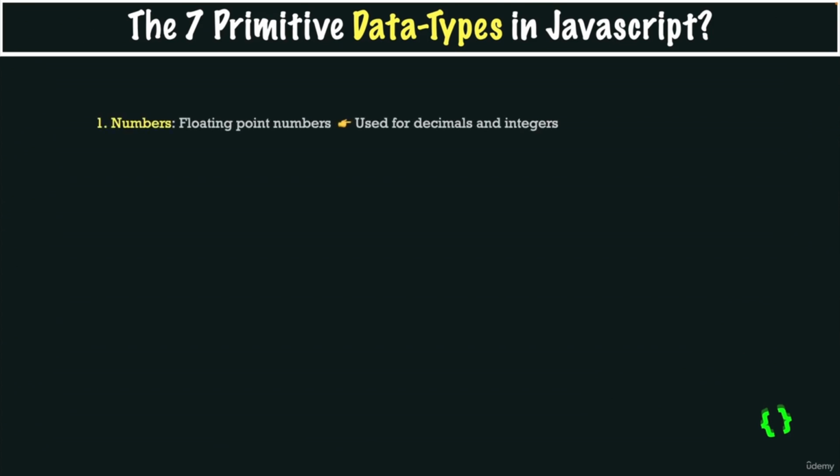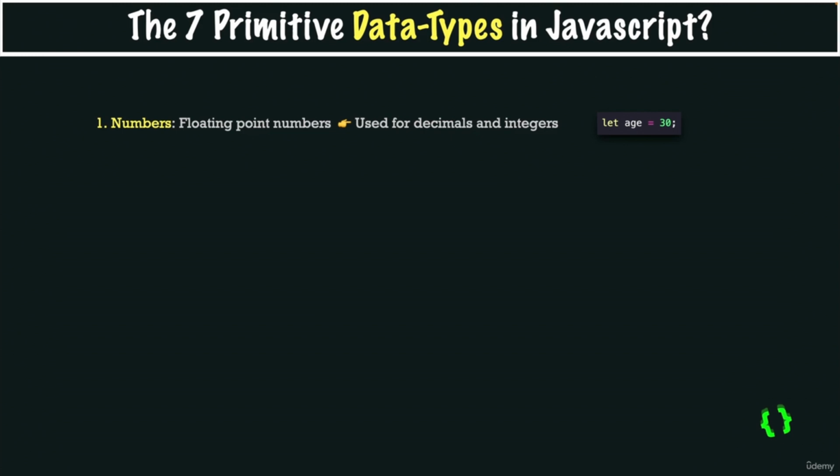First, we have the number data type, and numbers are always so-called floating point numbers, which means that they always have decimals even if we don't see them or don't define them. For example, the value 30 that we have here is exactly like having 30.0, but they are both simply the number data type.